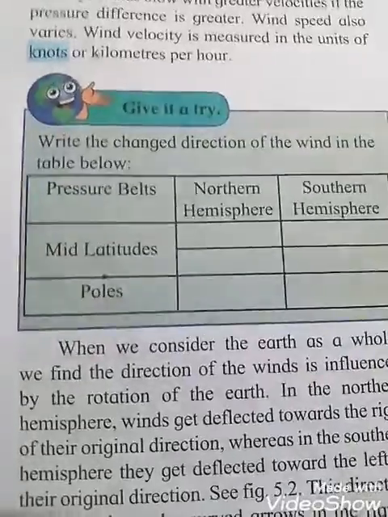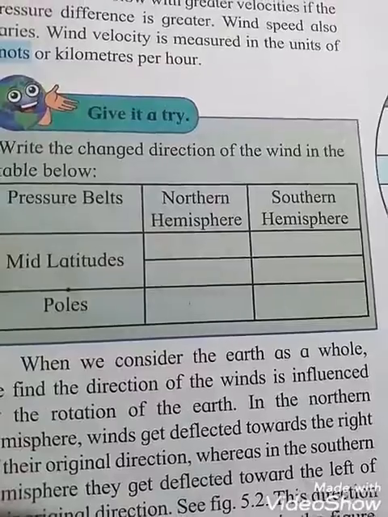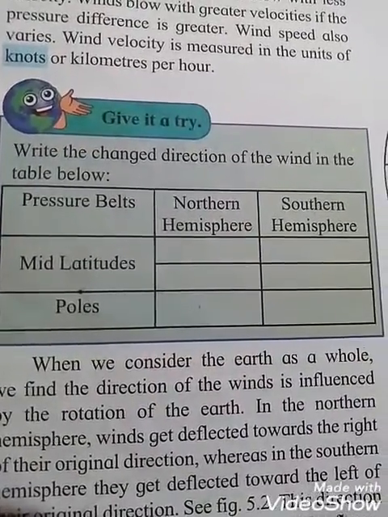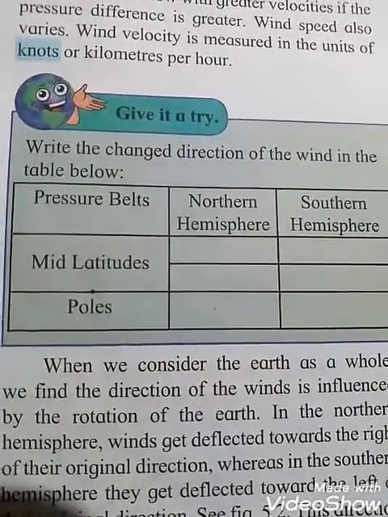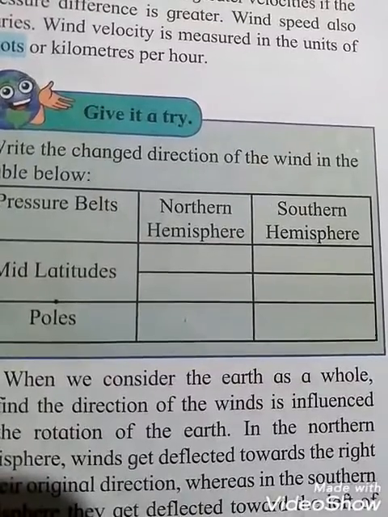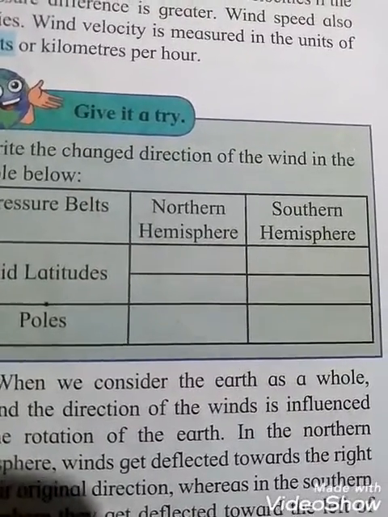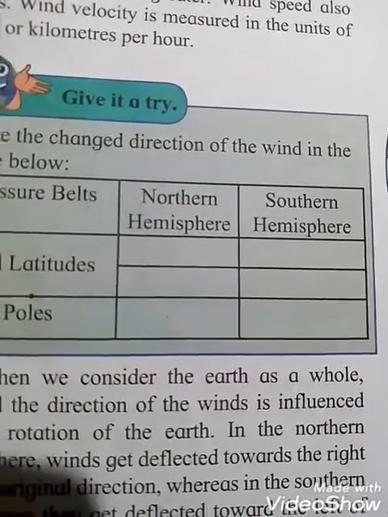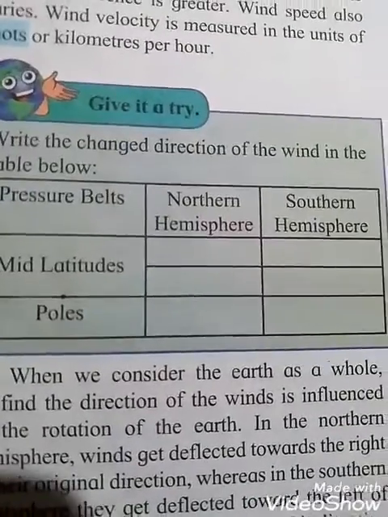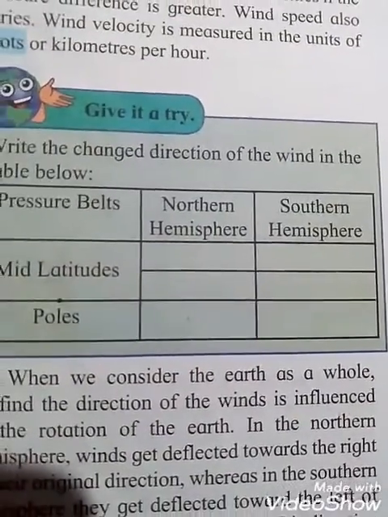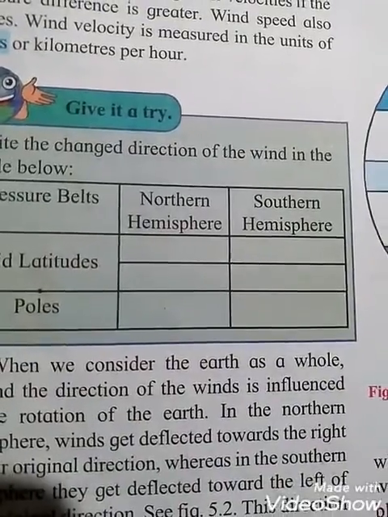Okay students, give it a try. Write the different directions of the winds in the table below. Pressure belts, northern hemisphere, southern hemisphere, mid latitudes. In the northern hemisphere mid latitudes, easterlies blow from northeast to southwest. In the southern hemisphere, easterlies blow from the southeast to northwest. Pressure belt poles: polar winds blow from northeast to southwest in the northern hemisphere, and in the southern hemisphere polar winds blow from southeast to northwest.